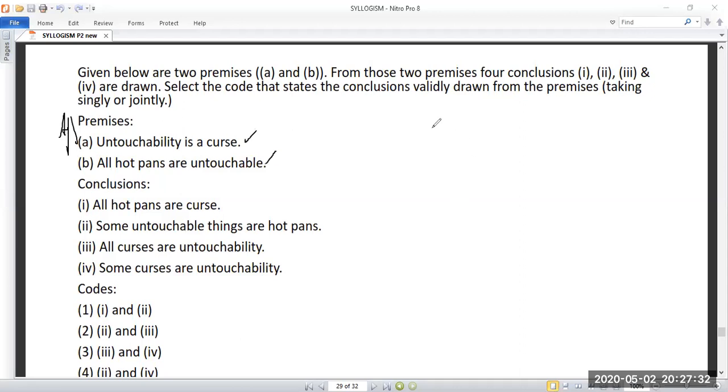So solve the questions. How to draw the diagram? Untouchability is a curse, so I can draw like this. And all hard pans are untouchable, so inside, another diagram. Your diagram should be like this. Are you getting it? This one is hard pan, the middle one is hard pan, and untouchable. This one is curse. Okay.